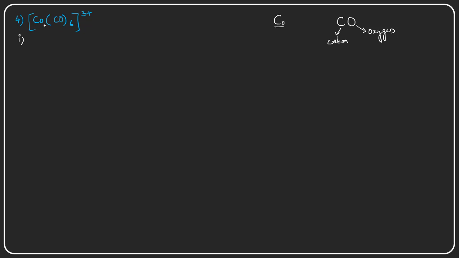And this Co means cobalt is acting as the central metal cation, right? This central metal cation, what is the oxidation? Sorry, what is the atomic number?